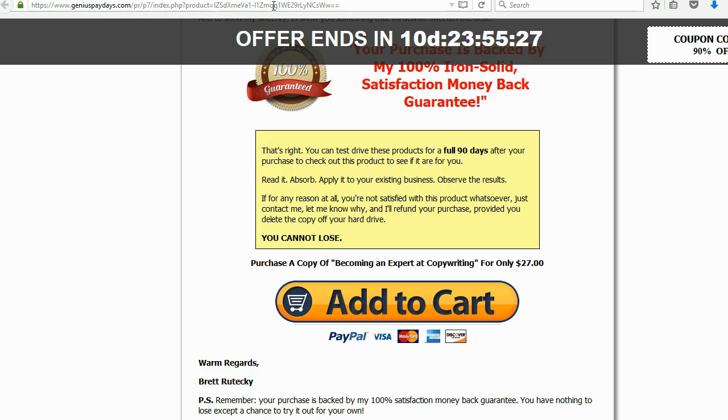It's one of those old school non-SEO URLs. And sure, you're not going to get SEO to a sales page anyway, but it's just unattractive. And if you try to paste that in an email or link to that somewhere, it just looks bad. I really wish that they used mod rewrite to make the sales pages URLs shorter and more attractive looking. And I really wish that they used a non-branded domain that doesn't say Genius Paydays in it for the sales pages. Fortunately, though, this is something that's really easy to fix. You can use my free Jacker plugin to pull your sales page into your domain. You can use a link cloaker. There are options to change this URL of the sales page if you want to.